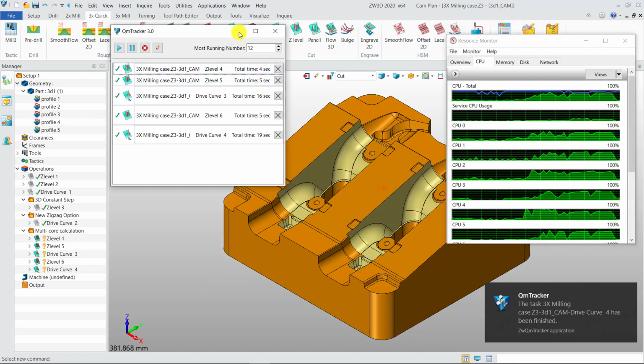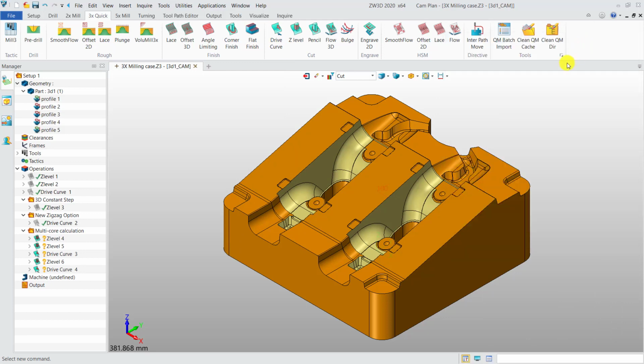When the calculation is completed, the calculation results can be imported in batches, which is very convenient. These are key improvements of 3x milling in ZW3D 2020.